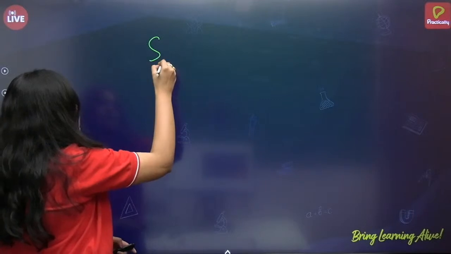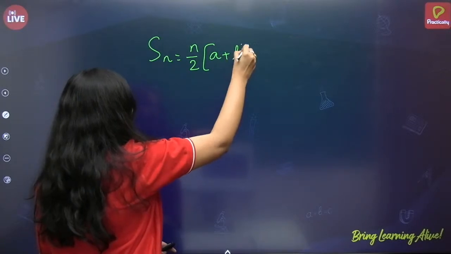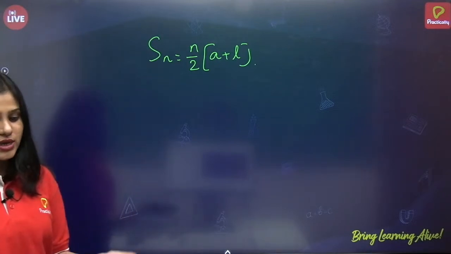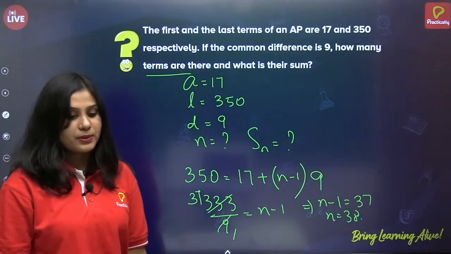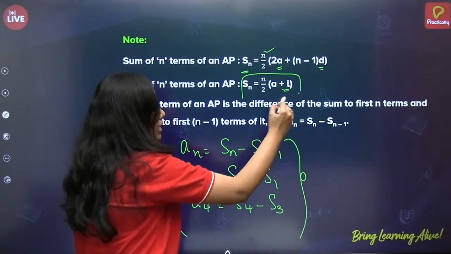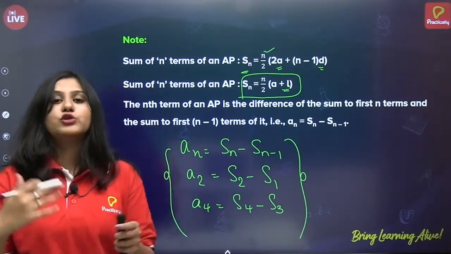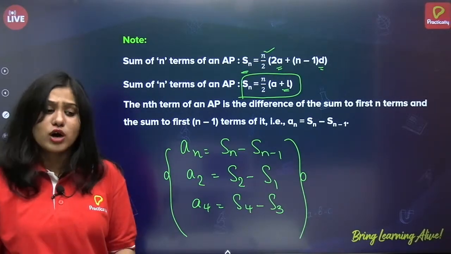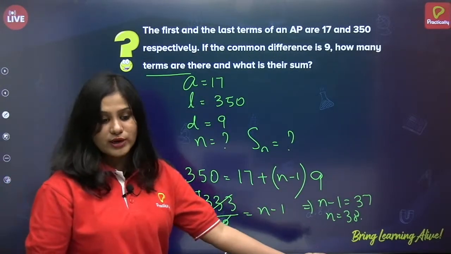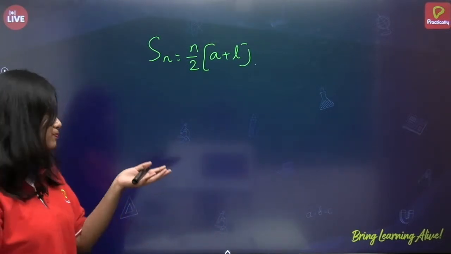Now Sn is equal to n by 2 of a plus L. Do you remember this formula we have studied? Yes, very good, Srijani. n is 38. Good, keep it up. I'm just going back to the slide where we have studied. See, Sn is equal to n by 2 of a plus L. So again, don't use the formula of n by 2 of 2a plus n minus 1 into d, because we already know the last term and we have found n. So now easily we can substitute in this formula and find the solution.